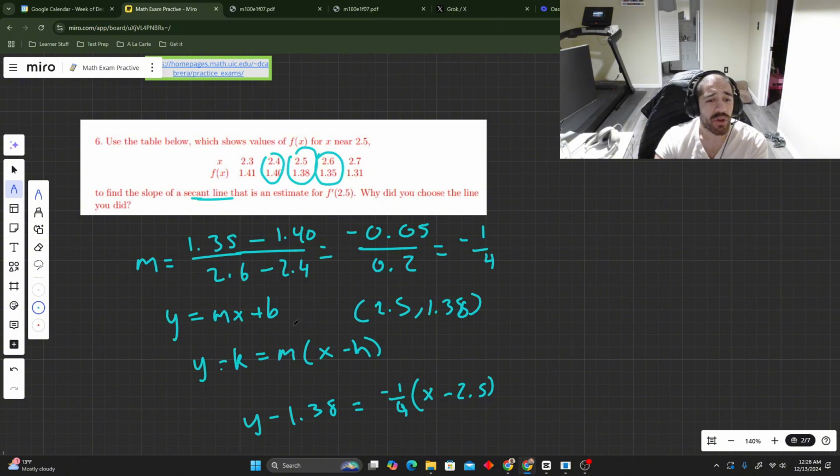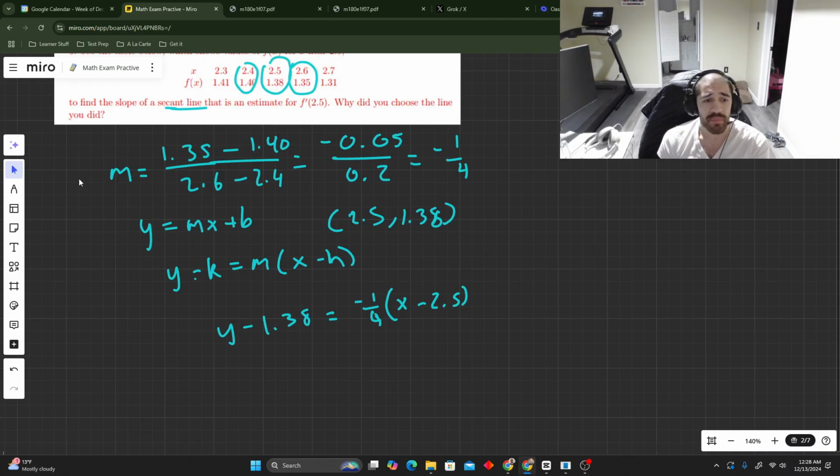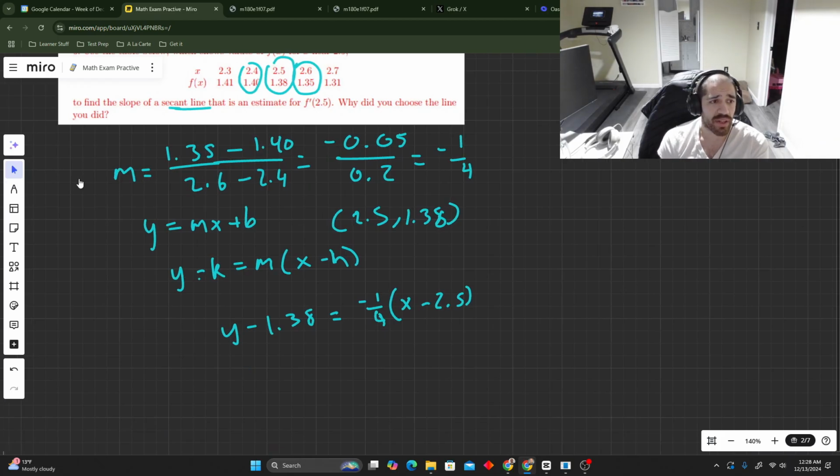What are we trying to do? Oh yeah, so that would be my line, right? If they wanted in standard form, I could simplify this. Let's do that because I want to make sure I get full points. Okay. Oh no, I'm running out of time.